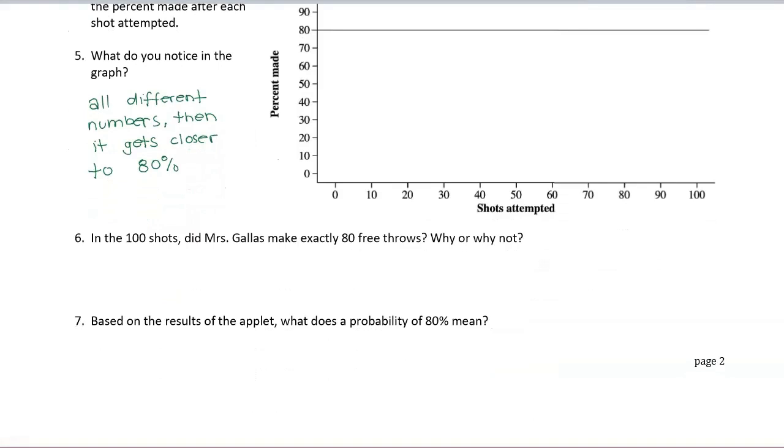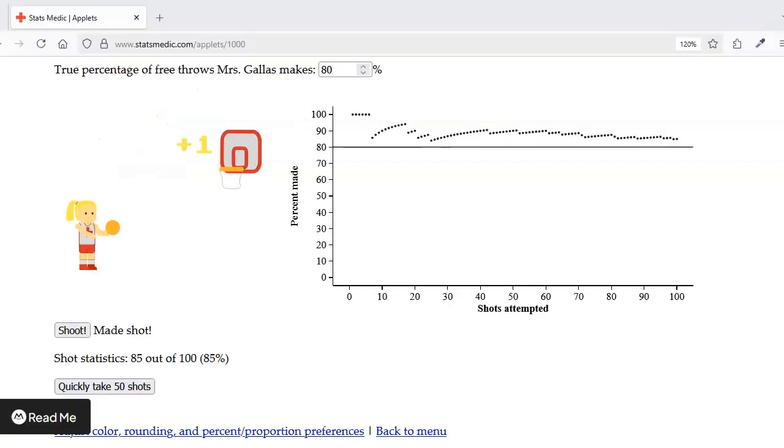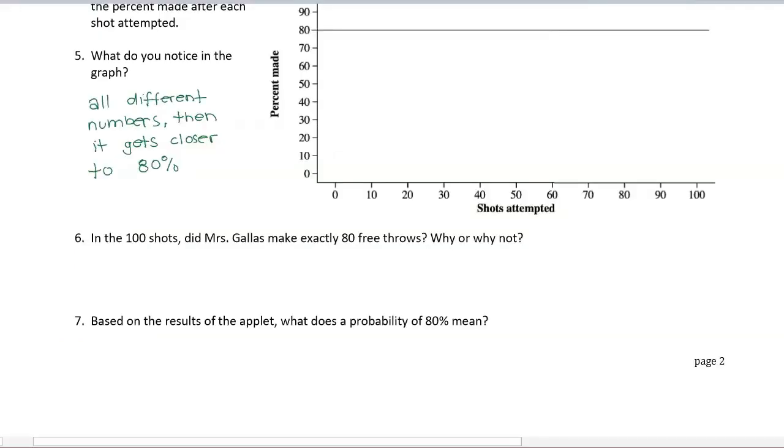The next question says, in the 100 shots, did Mrs. Gallus make exactly 80 free throws? Now, yours may look different than mine. On mine, you'll see that out of that 100 free throws, 85 were made successfully. So every sample is going to be different. So this is a good place to document that.